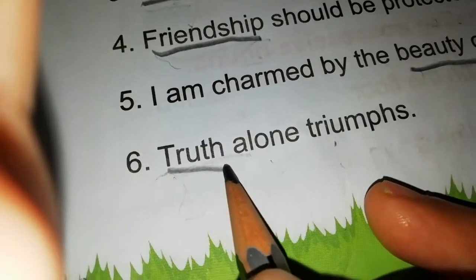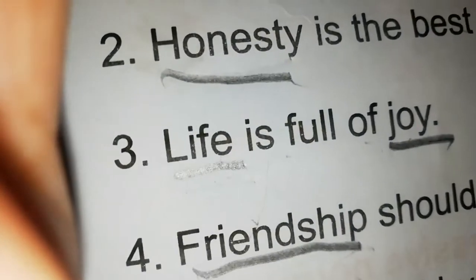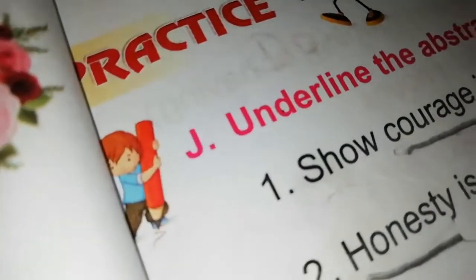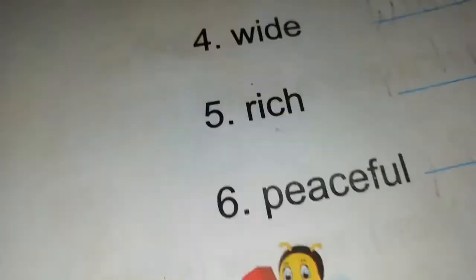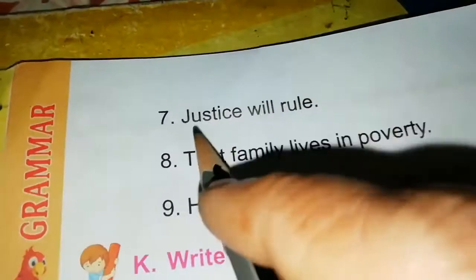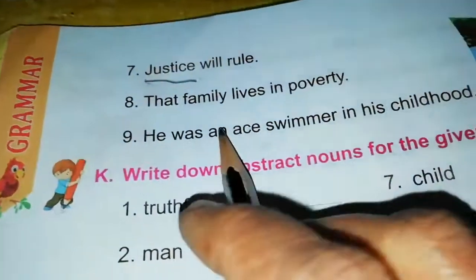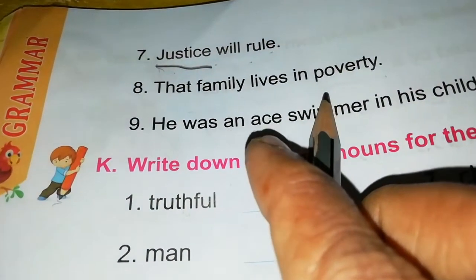Truth alone triumphs. Truth alone triumphs. So, the abstract noun is truth. Okay. Now turn the next page. Justice will rule. Justice will rule. Here abstract noun is justice. Okay. That family lives in poverty.